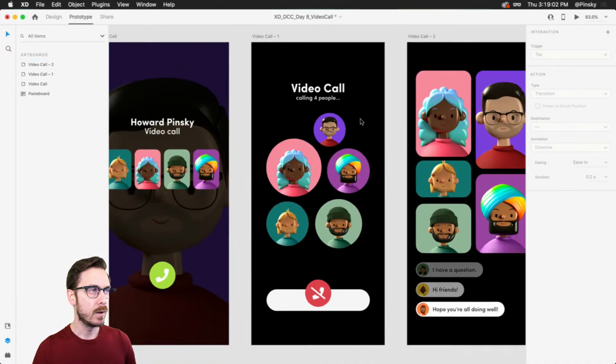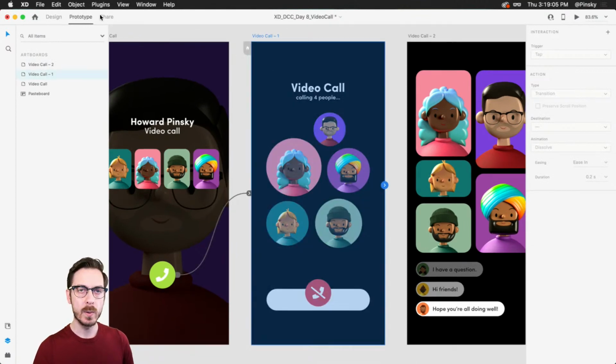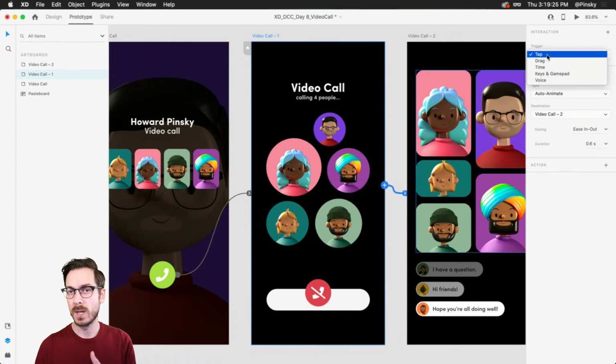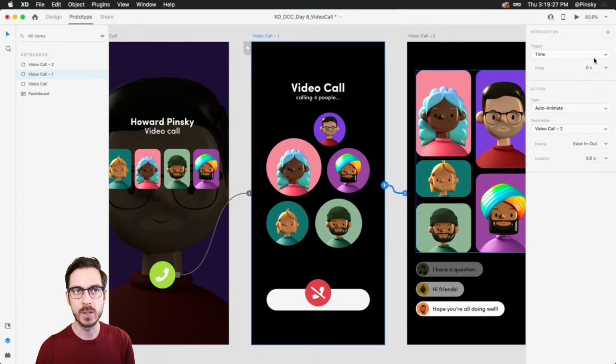Perfect. And then on this screen here, what we want to do is, after a certain amount of time, we want it to automatically transition to this other screen. So you can imagine this screen, when it appears, it's going to be ringing, and then the call is going to initiate. So with that whole screen and artboard selected, we're going to drag the handle over to the right one more time. This time we do not want a tap trigger. We want a time trigger so that after a certain amount of time, which is the delay, it's going to transition. And let's go for, maybe we'll go for 4 seconds, right? We do want auto animate one more time.